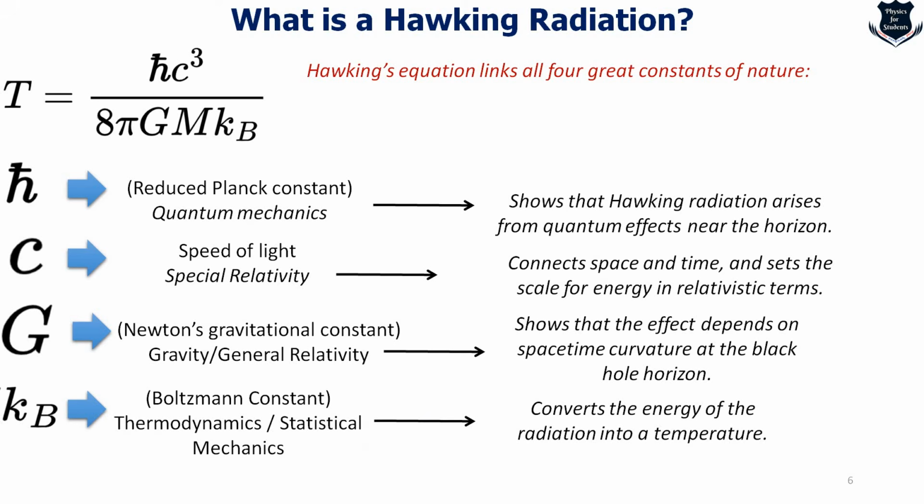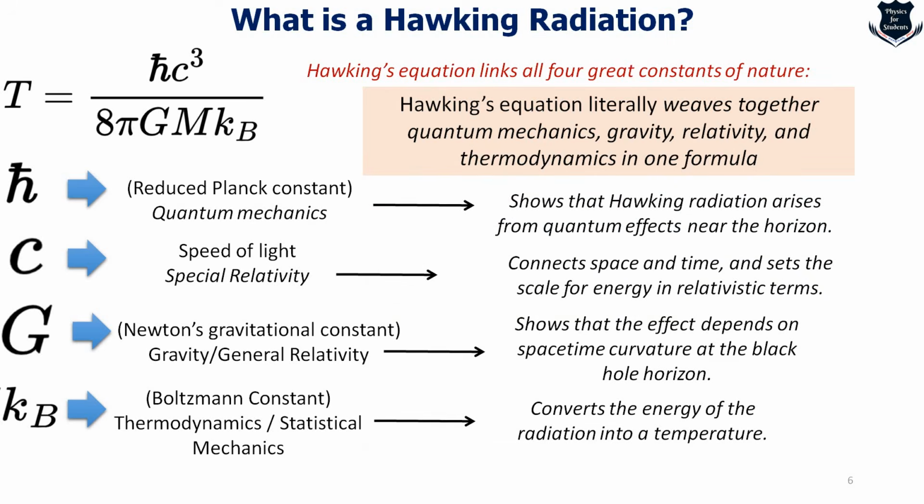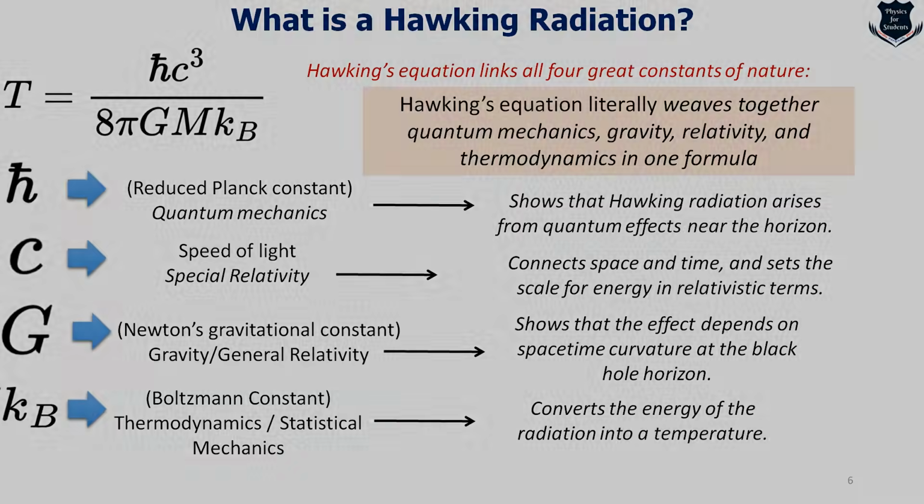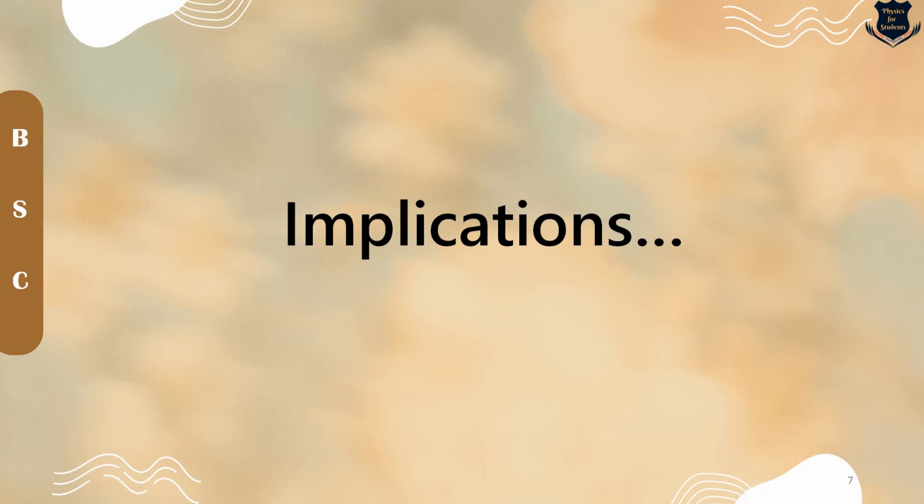So all these four constants suggest that Hawking's equation weaves together quantum mechanics, Newtonian gravity, the special theory of relativity and thermodynamics in one single formula. And this has changed the way we look at black holes, which prior to Stephen Hawking, during the time of Einstein, was very different, and now black holes are totally a different story. Now this equation created a profound implication in terms of understanding black holes, quantum gravity and everything. Now what are the implications?